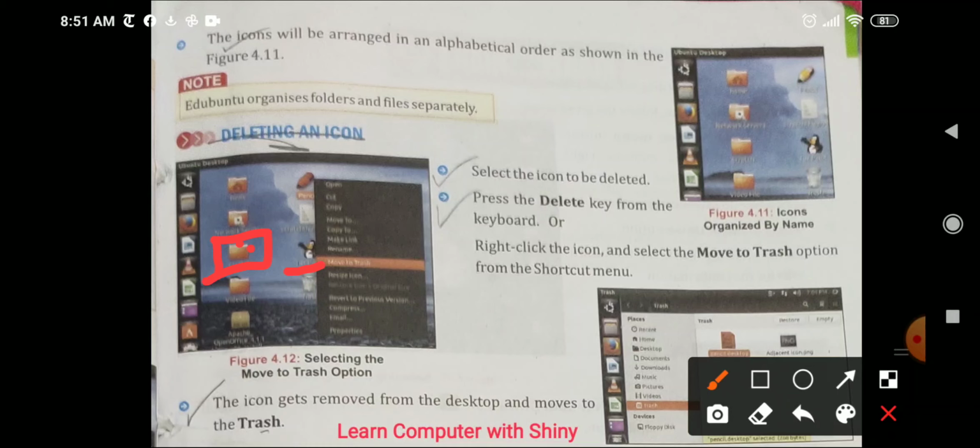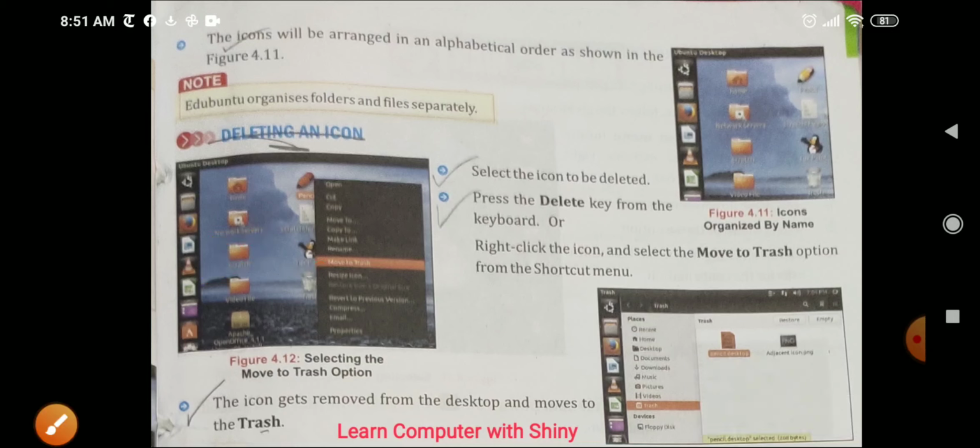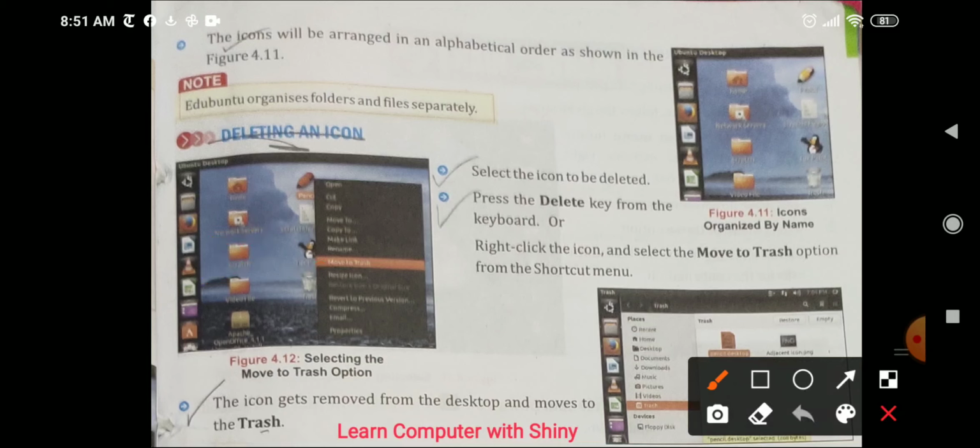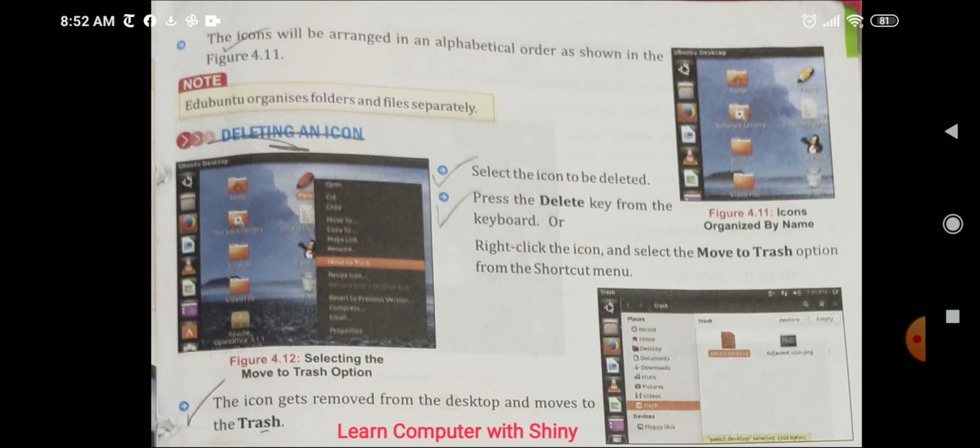So we will move this icon to the trash. Right click the mouse and click on move to trash, then it will go in trash. As you can see here, this is trash. We have deleted this icon and it has come in the trash box, right?